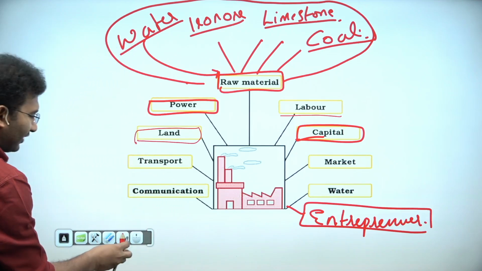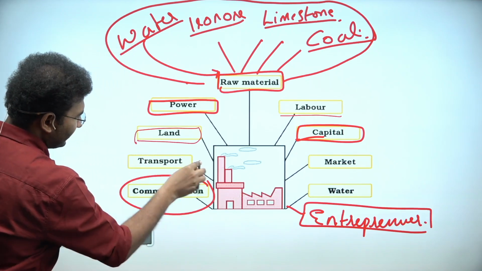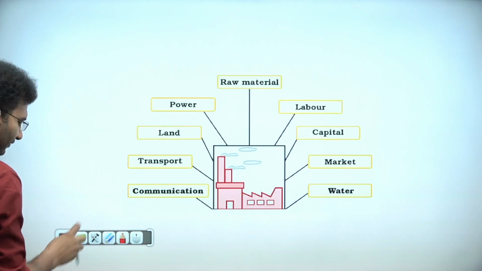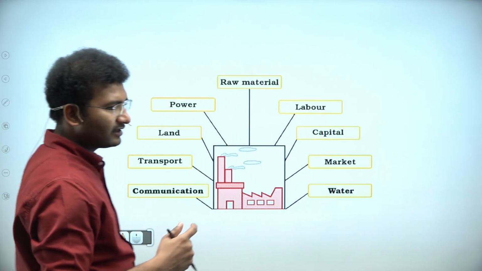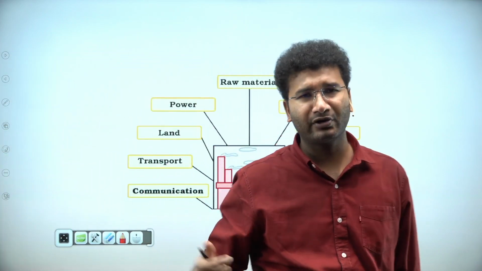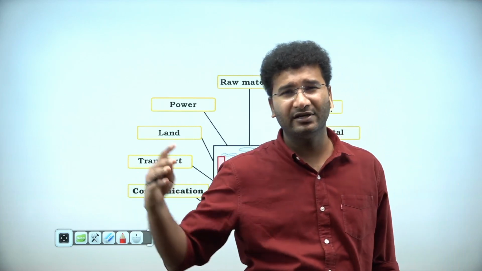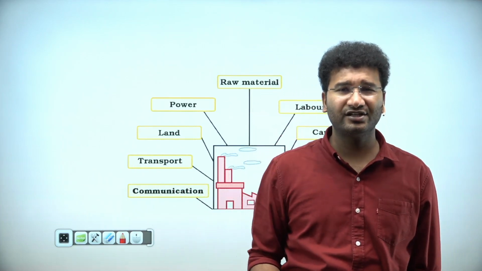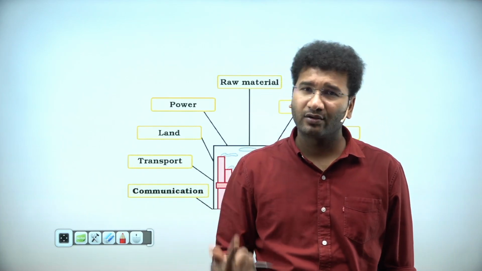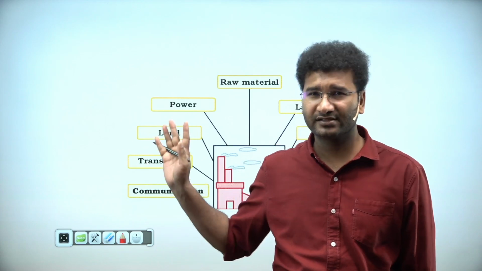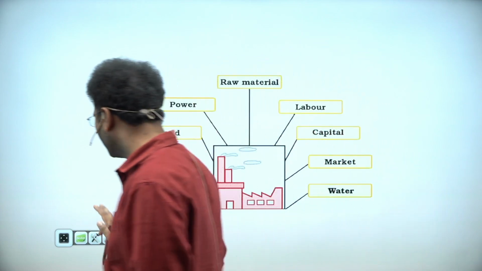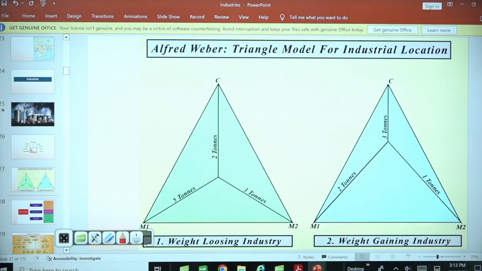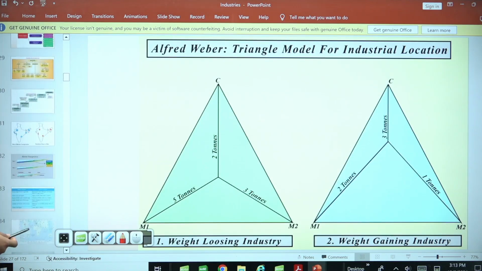Okay. Likewise, you also need communication, you also need transportation, right? So these are the basic entities that are required. Transportation is very, very important. It can be done through waterways, it can be done through roadways. Railways are cheaper, waterways are cheaper, roadways are costlier. These are some things that you need to know. Now come to the iron ore industry first, and let's try to understand how this iron ore industry works.